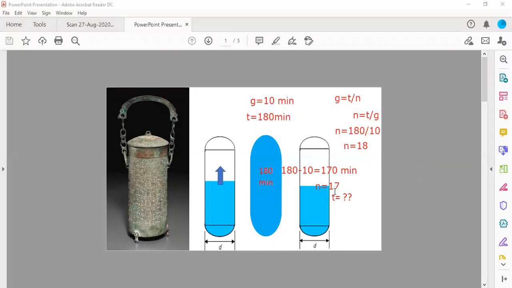From here also you can calculate this further, because n is 17, you multiply to calculate the total time t. We know g is equal to t upon n, so t will be n into g. So t is equal to the number of generations multiplied by g.